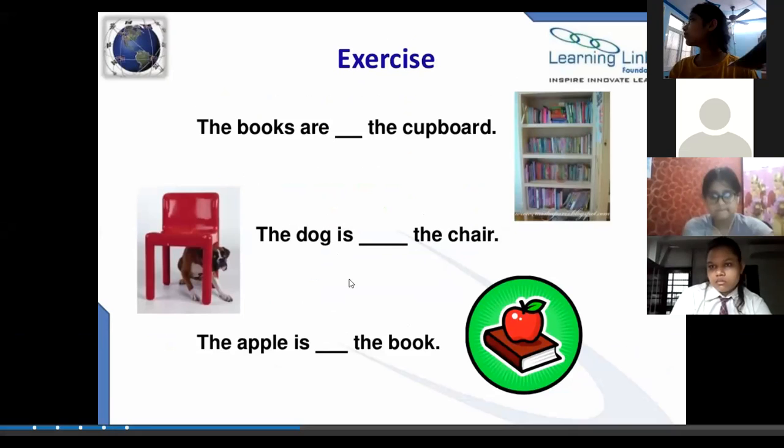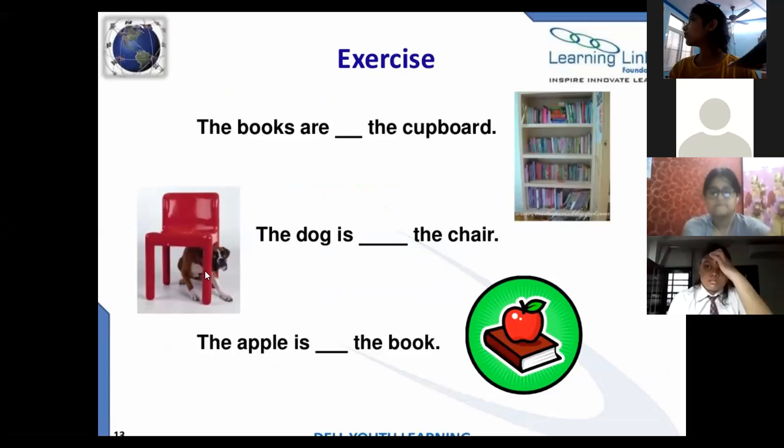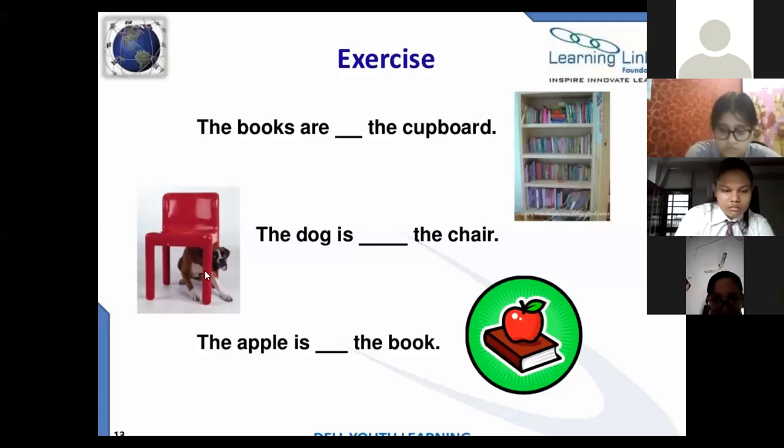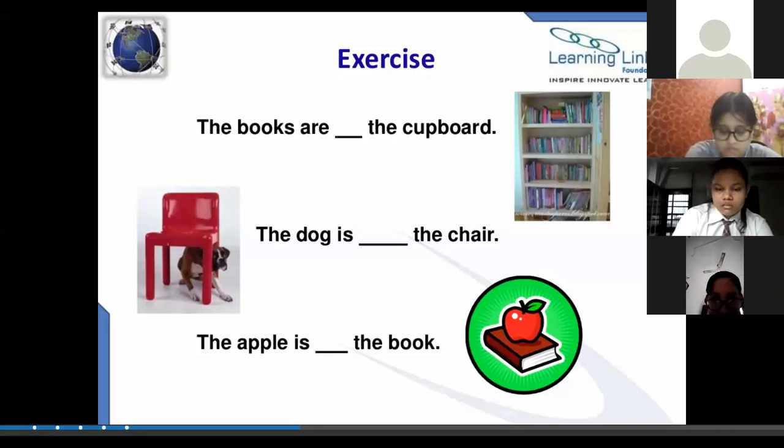The dog is, you can see where the dog is. The dog is under the chair, absolutely right. The apple is on the book, absolutely right.